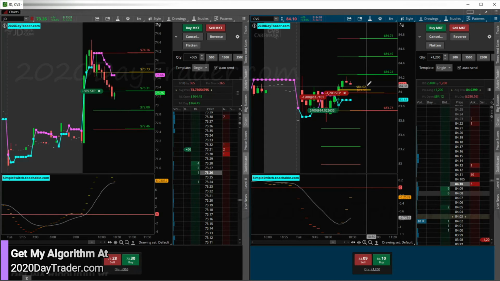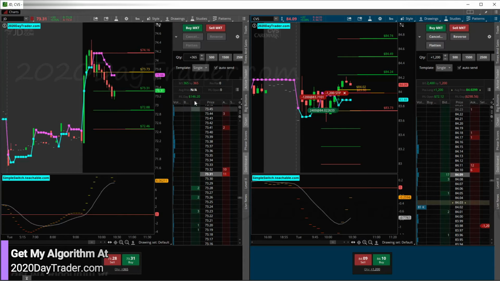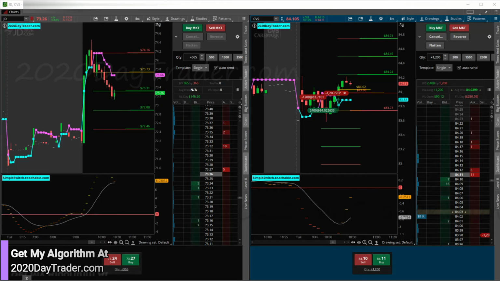Come on, CVS, let's go up, man. All right, so we're out of JD there for $146. It's kind of a bummer. I would like it to be at least 150, but whatever. 146 is green, so that'll help pay for this CVS trade if it doesn't go well. All right, so CVS, come on.